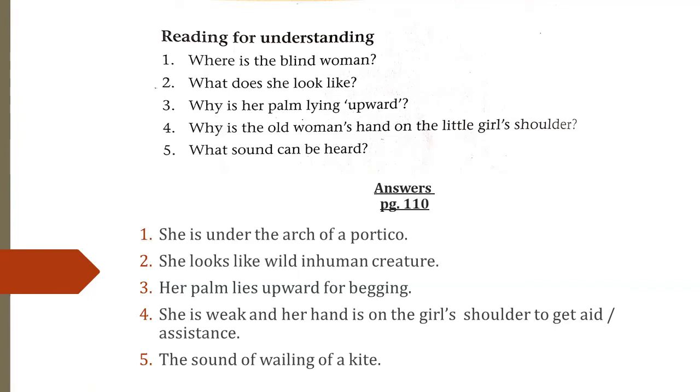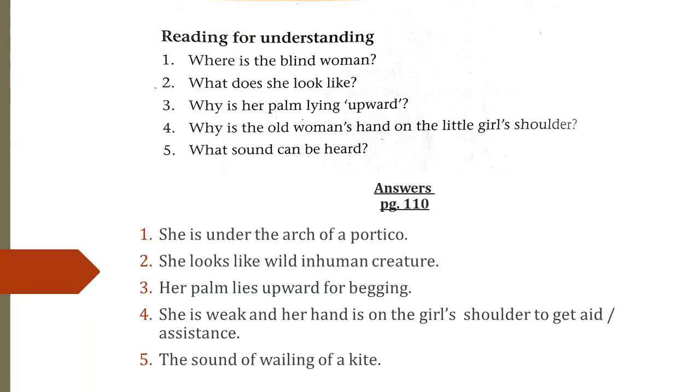Number 4, why is the old woman's hand on the little girl's shoulder? Because she is weak and her hand is on the girl's shoulder to get aid or assistance. Number 5, what sound can be heard? The sound of the wailing of a kite can be heard.